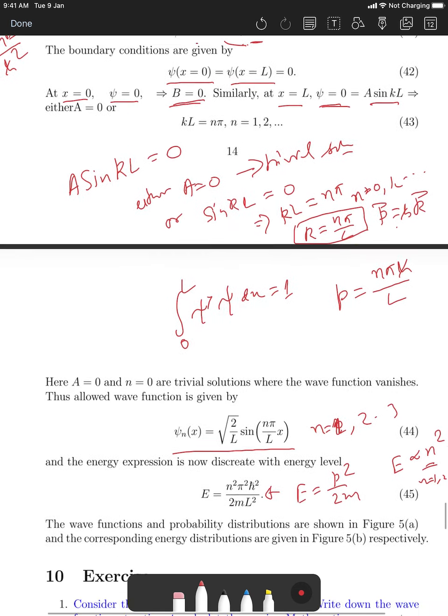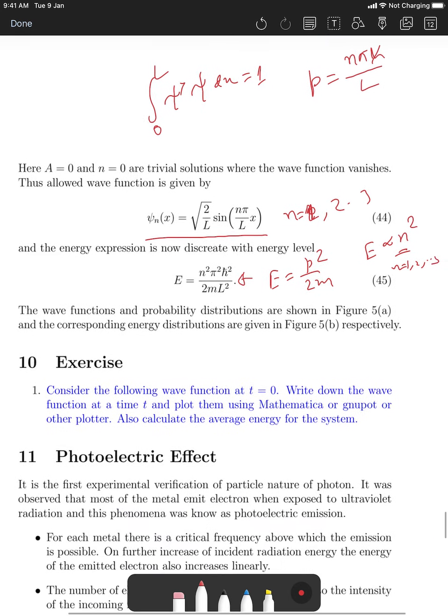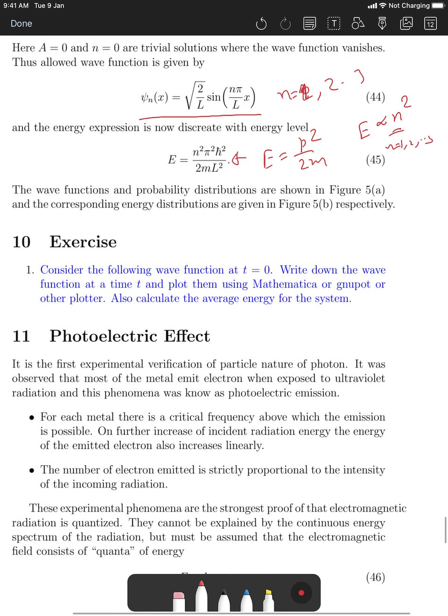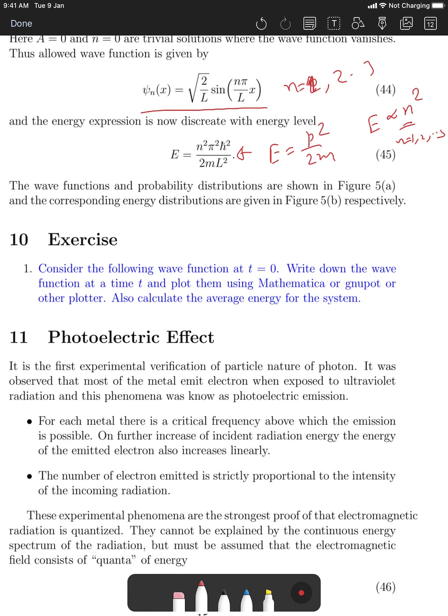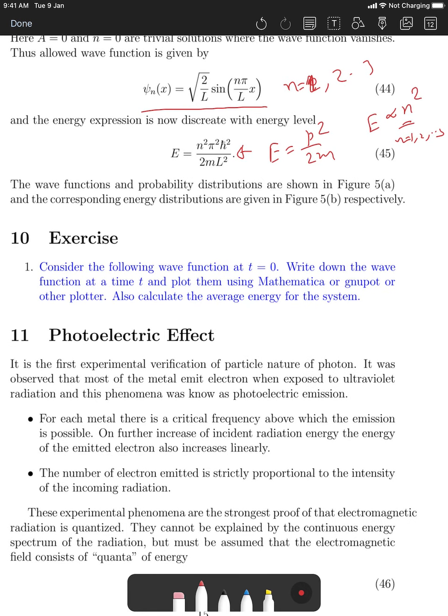So far so good, and there I have given one exercise, and I request all of you to please do it. Another thing, one more thing: energy is inversely proportional to L square. So if the box is very long, your energy value will be small, and you can have a comparative study of how the separation between two energy levels will be. The exercise is that